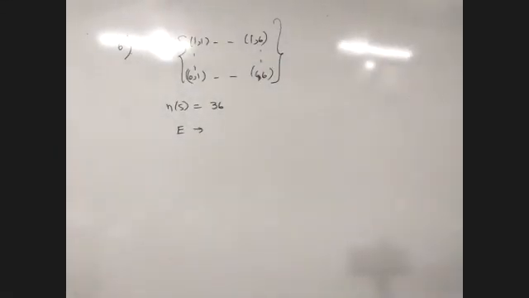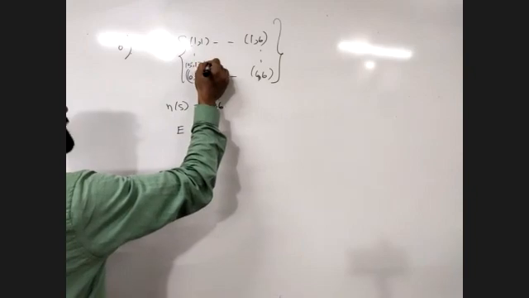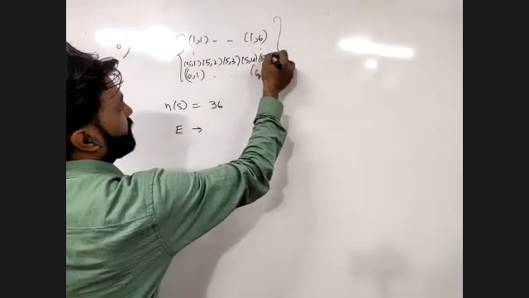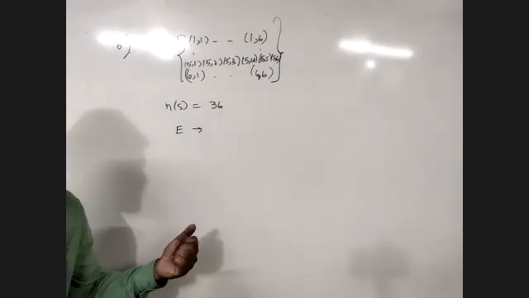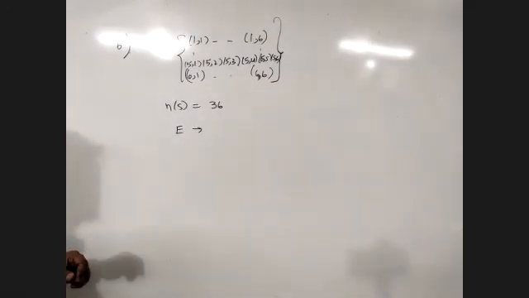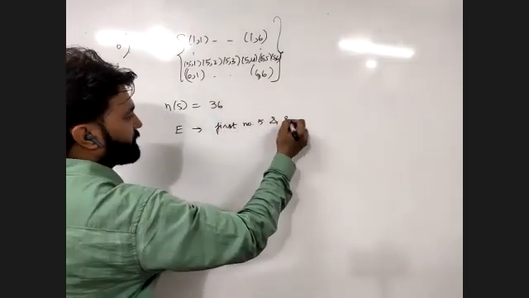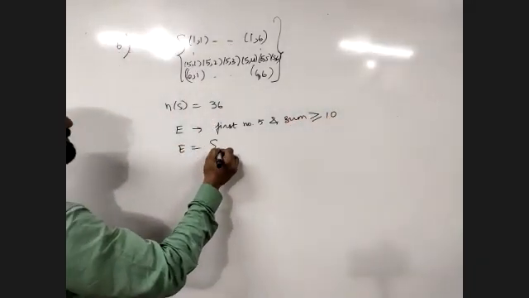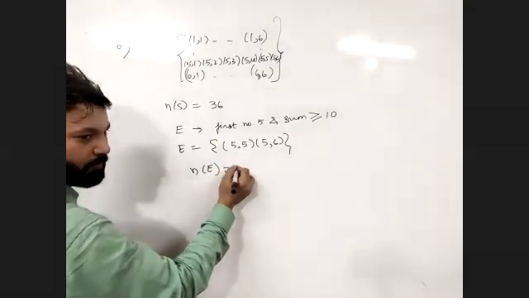First number 5 is given. If 5 appears on the first die, that means 5-1, 5-2, 5-3, 5-4, 5-5, and 5-6. So from this row only we have to take. And which pairs do we have to take? Just those with sum 10 or more. So first number 5 and sum more than or equal to 10. In terms of a set, it will be just 5-5 and 5-6. So n(E) will be equal to 2.